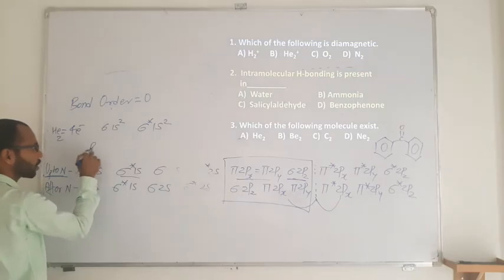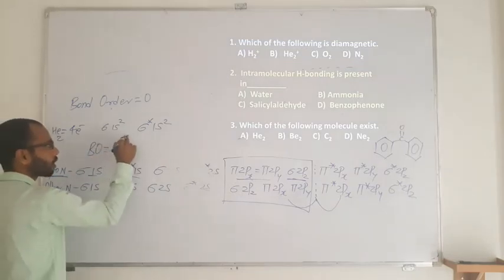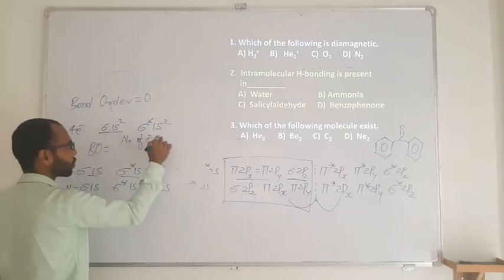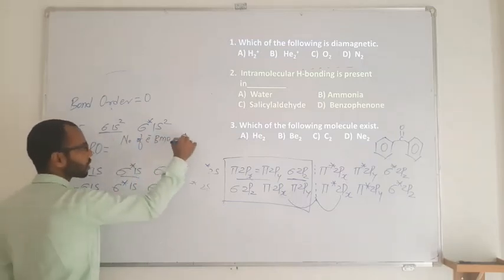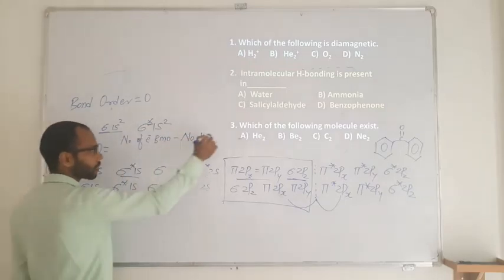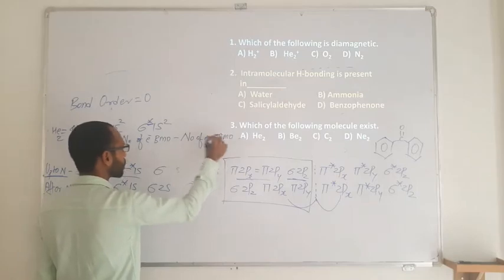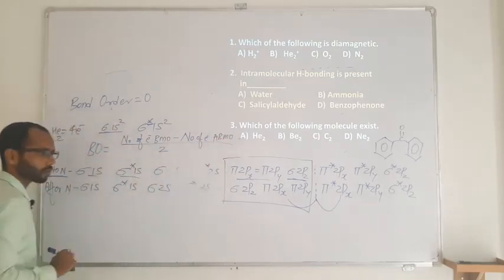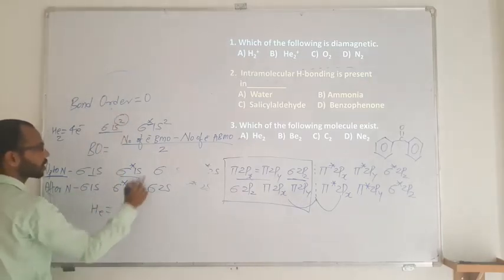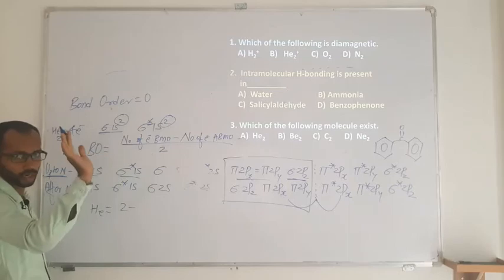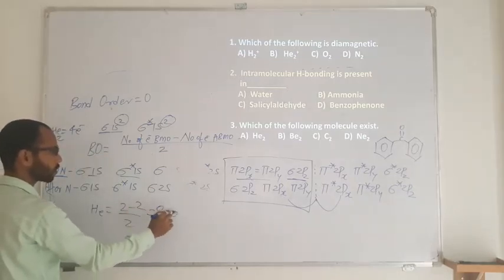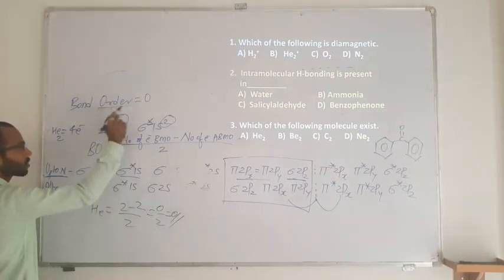How do we calculate bond order? Bond order is equal to the number of electrons in bonding molecular orbitals, that is BMO, minus the number of electrons in antibonding molecular orbitals, star represents antibonding, that is ABMO, whole divided by 2. So for a helium molecule, how many are there in the bonding? 2, minus 2 in the antibonding, divided by 2. 2 minus 2 is 0, upon 2 is 0. So bond order is 0, which means it does not exist.